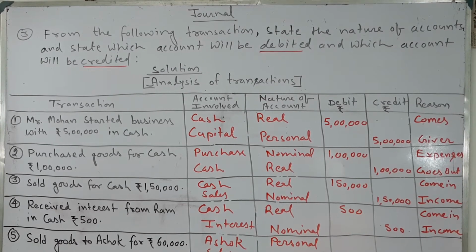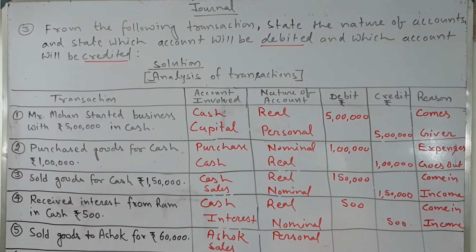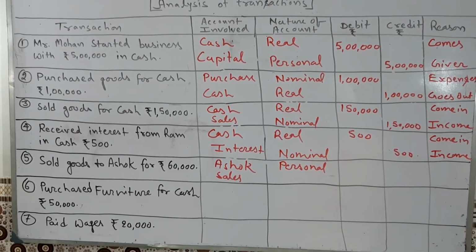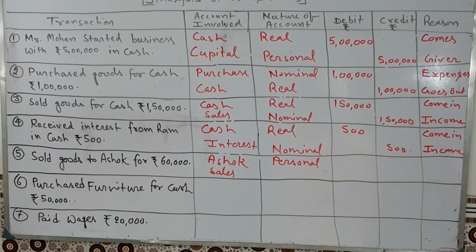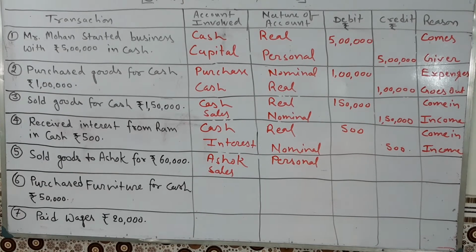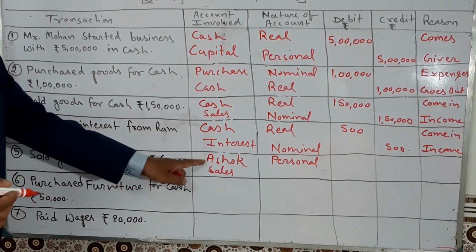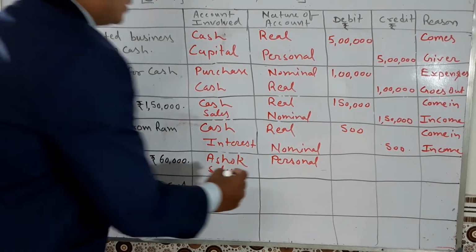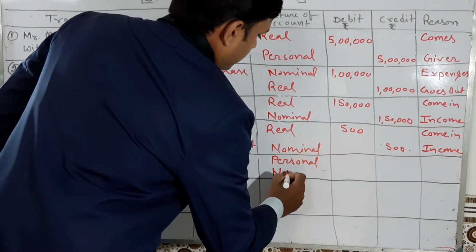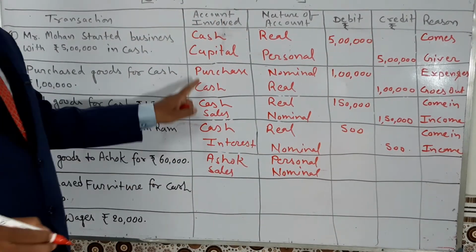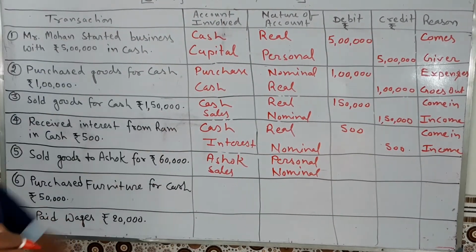I think you are unable to see it. Okay, you can see it. Very good. Goods sold to Ashok for 60,000. Ashok is personal and sales is nominal. Sales is nominal, purchase is nominal. Each and everything is nominal.